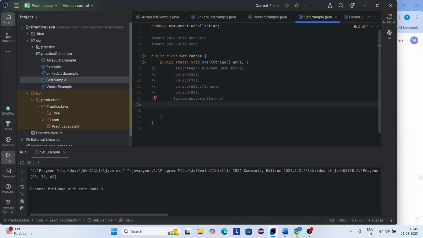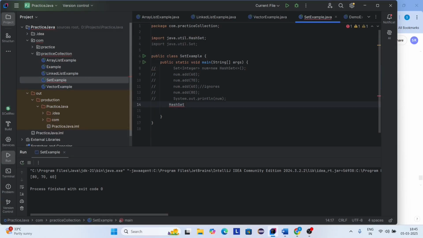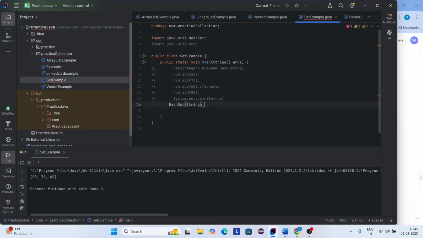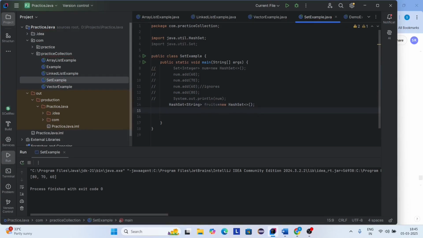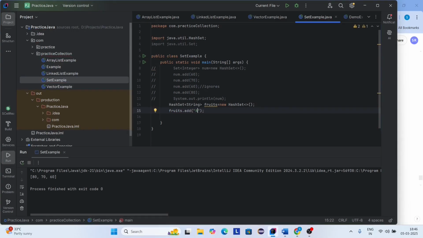Now I'm creating an object for HashSet. So here I'm importing java.util.HashSet. So here I'm passing a type as String. Fruits equals new HashSet. Here I'm adding elements to the set. So fruits.add, here I'm adding apple to the set.